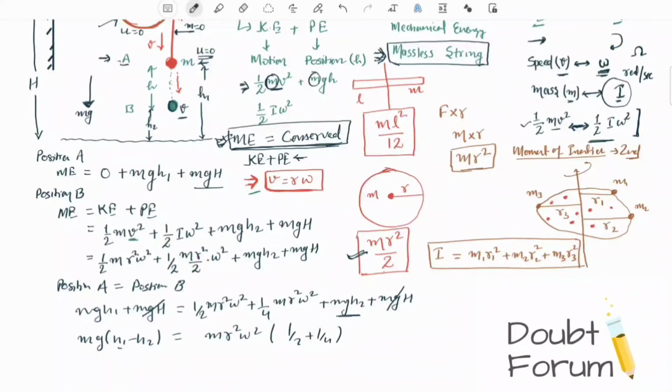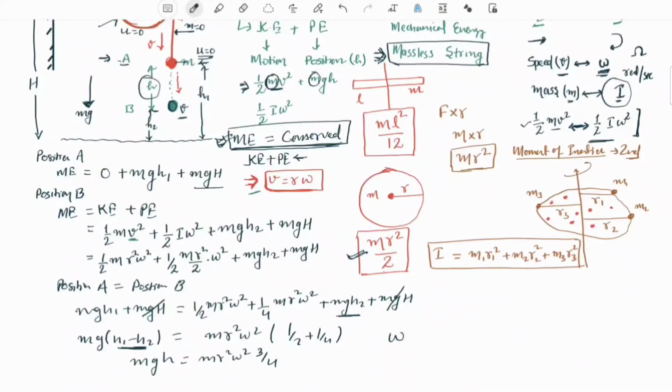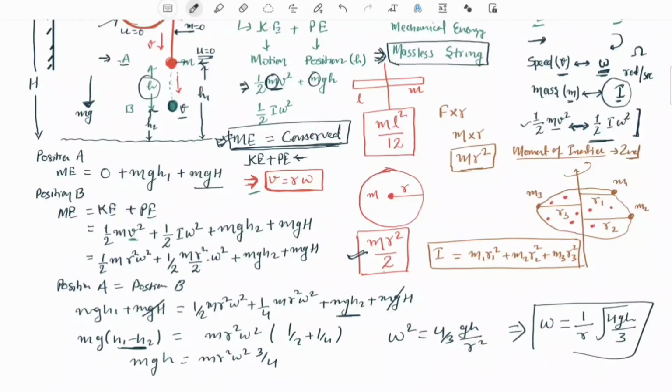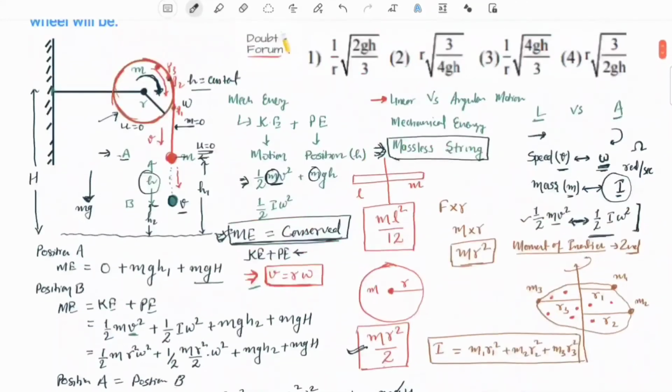h1 minus h2 is h, the height by which the bob has fallen. h1 is the initial height and h2 the final height; the difference between the two heights is h. So this becomes m g small h equals m r square omega square into 3 by 4. We simplify and get omega square equal to 4 by 3 g h upon r square. Further simplifying, omega is equal to 1 over r times the square root of 4 g h upon 3, which is the same as option number 3 of the question. So option number 3 is correct.